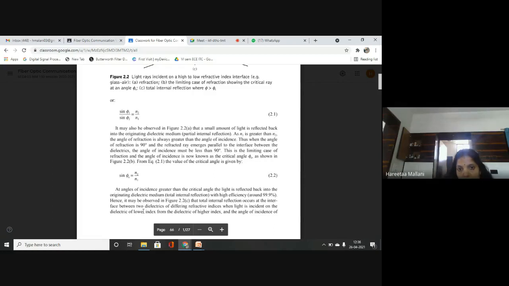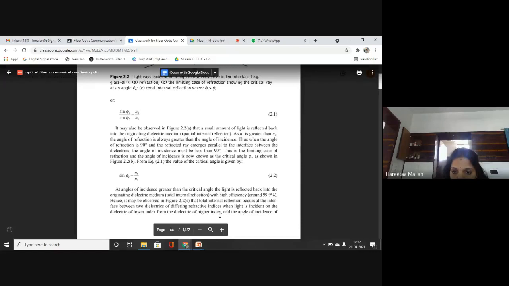and in brackets you can write 99.9%. This is the efficiency of the light ray propagating within the same medium. Is it clear? Anything you want to ask?